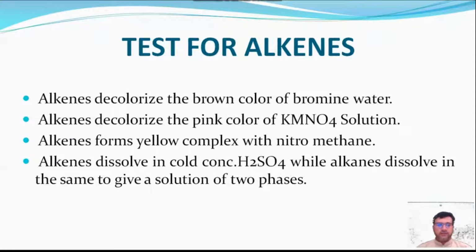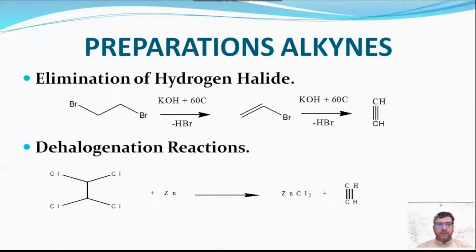Tests for alkenes. They decolorize the brown color of bromine water and also decolorize the pink color of KMnO4. They form a yellow complex with nitromethane, and they dissolve in cold concentrated sulfuric acid, while alkanes form two phases in cold sulfuric acid.